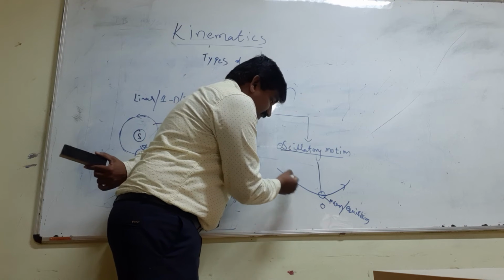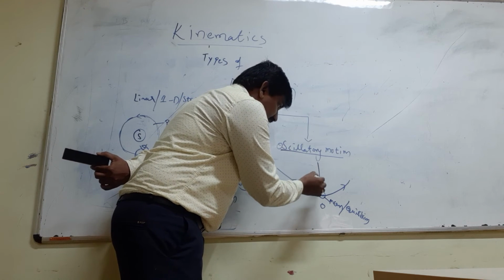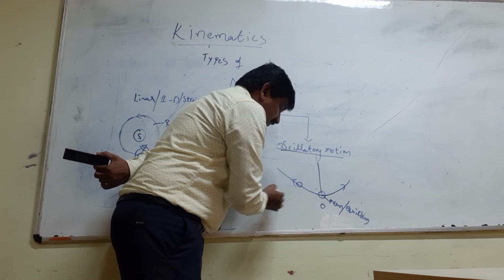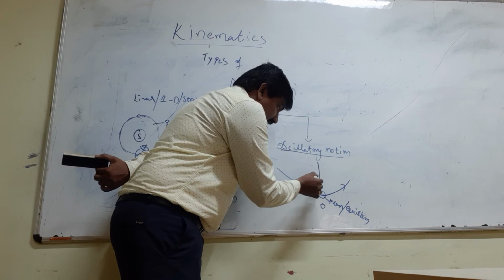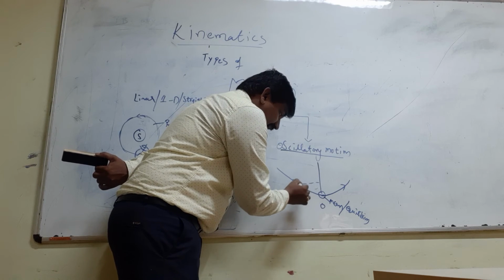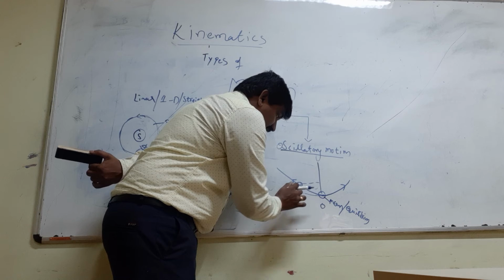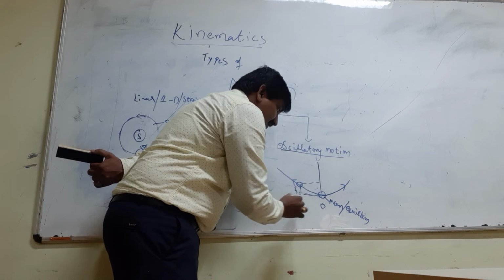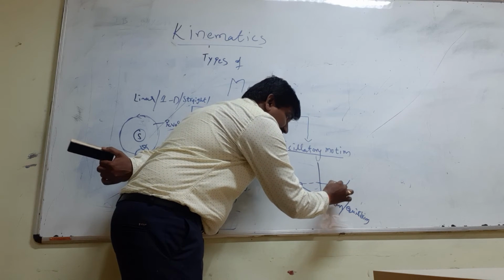Let us say an object has moved from here to here. This much height it has raised, and on the other side also this much height it has raised.